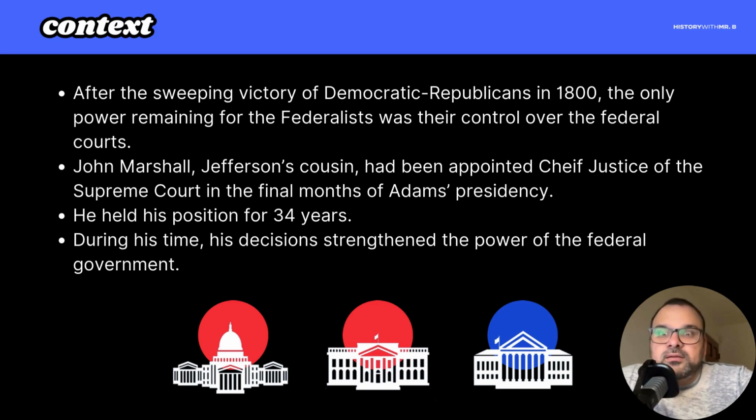And Thomas Jefferson, if we remember, is of the idea that there should be limits on the power of government, that the government that governs the best governs the least. John Marshall's a little bit different, right? He has a belief as a Federalist that the central government should be stronger. So his decisions would ultimately go on to strengthen the power of the federal government, which Thomas Jefferson really wasn't a huge fan of.